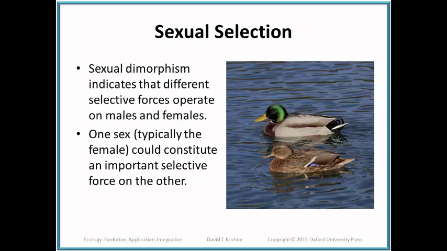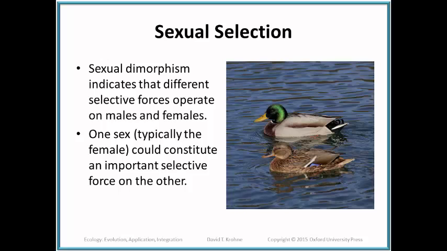Because reproduction is so fundamentally important as a behavior in organisms, we need to talk about sexual selection. Sexual selection is the concept of selecting an appropriate mate for reproductive purposes.